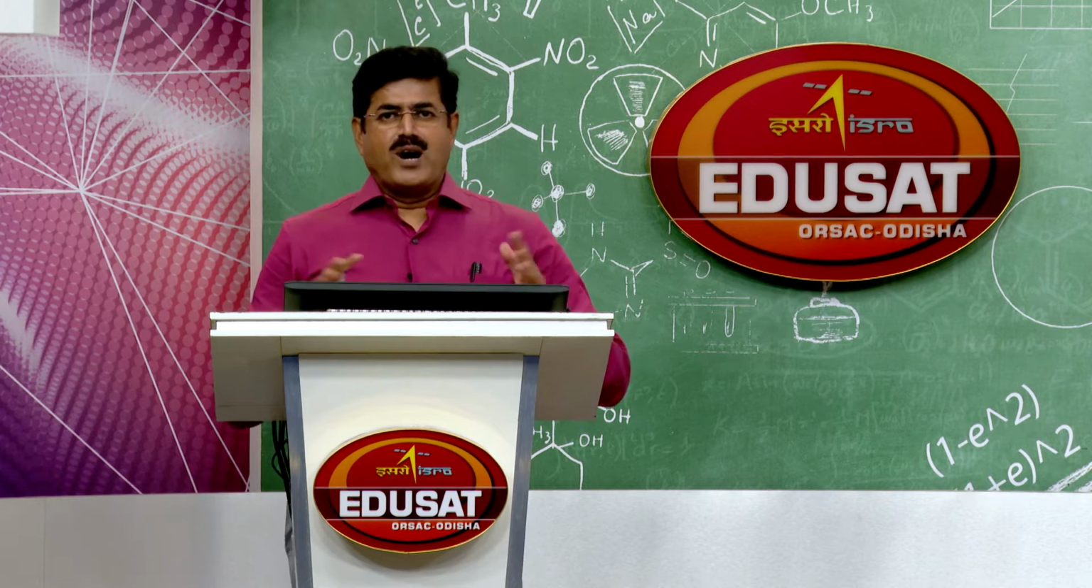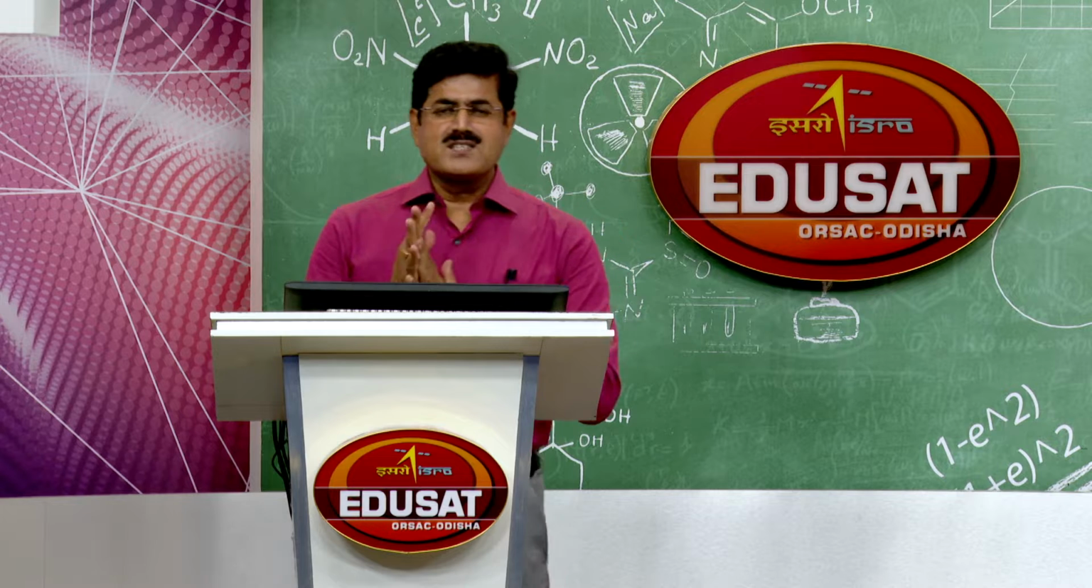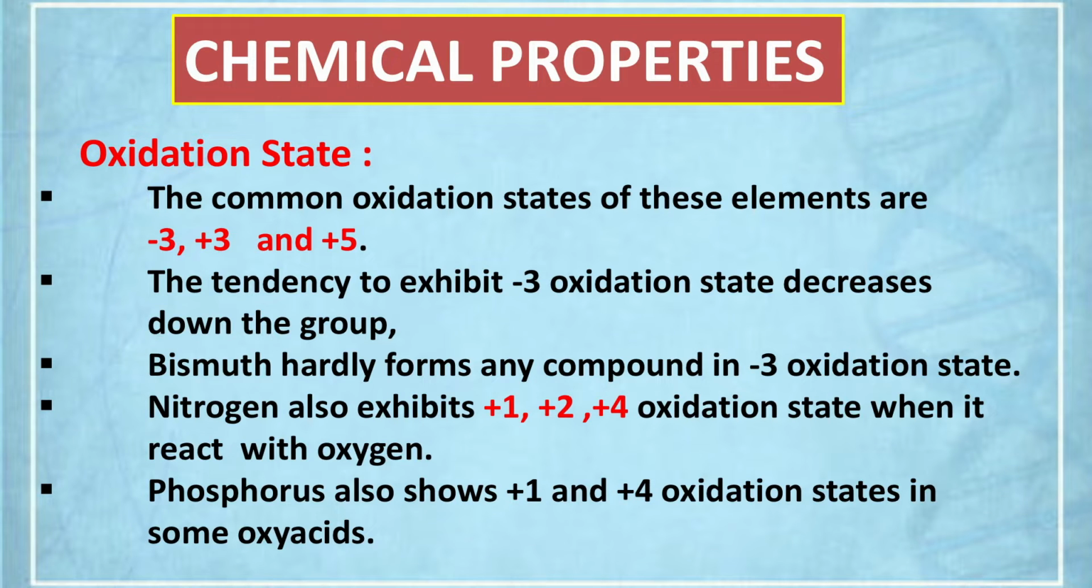We have already discussed the physical properties of 15th group elements. Now we will discuss the chemical properties of 15th group elements, that is the nitrogen family. The first chemical property we are going to discuss is oxidation state, displayed on your TV screen. We see the common oxidation states of these elements are -3, +3 and +5. The tendency to show -3 oxidation state decreases down the group because the metallic character increases down the group. Also the tendency to show +5 oxidation state decreases down the group.